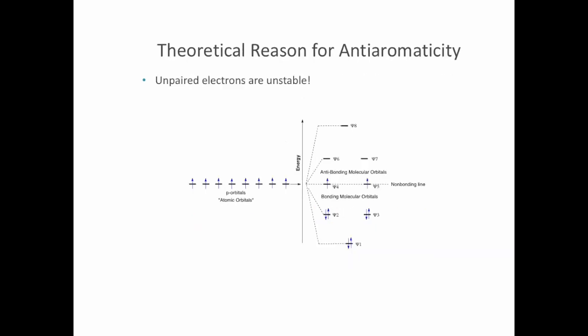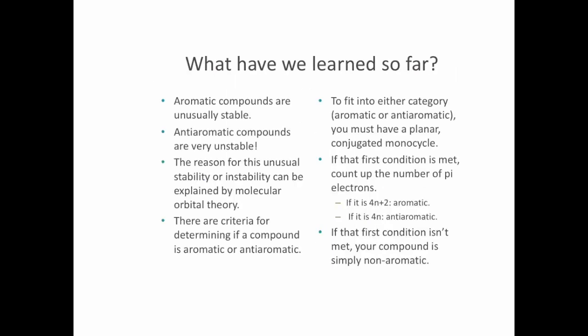Now with anti-aromaticity, for example, if you had 8 pi electrons with 8 p orbitals, you end up with molecular orbitals that contain unpaired electrons, which is not stable. So that's why with certain compounds that have 4n pi electrons, you get this special instability, and that's called anti-aromatic.